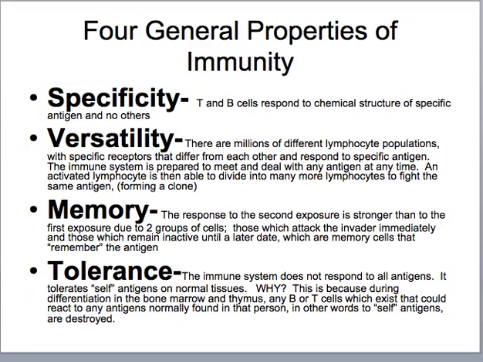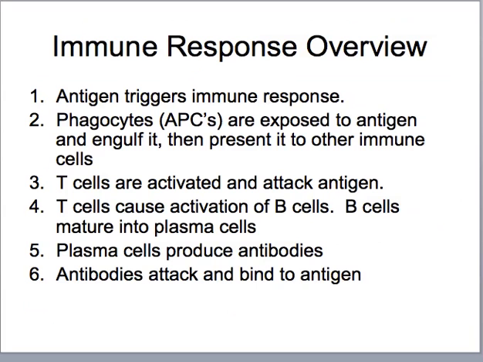So those are the four general properties of immunity, and if you want to go into a little detail and read more about that, you can read in your textbook on that and then ask me any questions. Okay, so let's look at an overview of the immune system and what kind of happens in general.